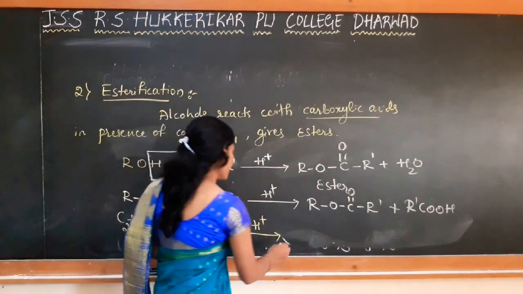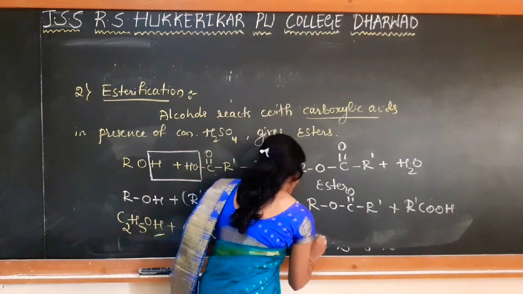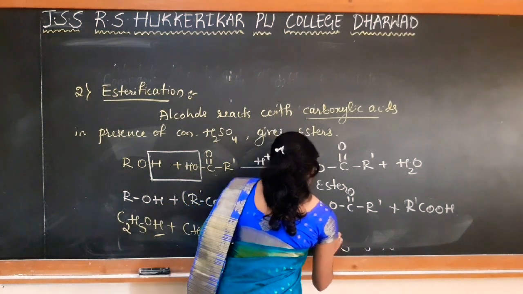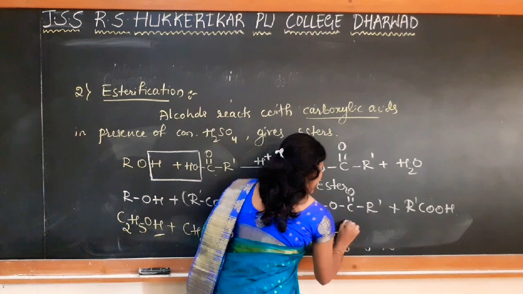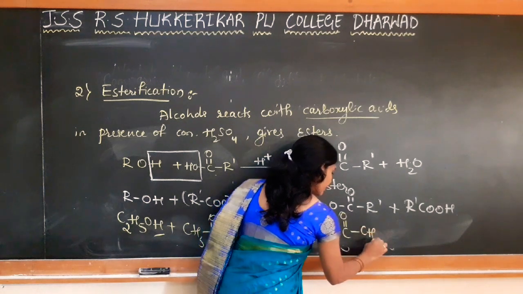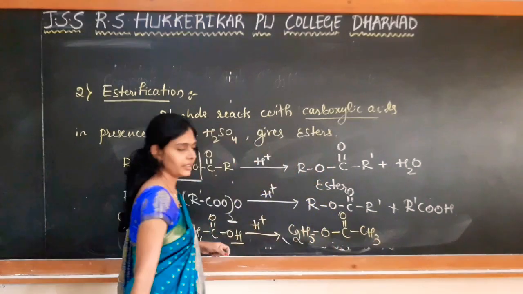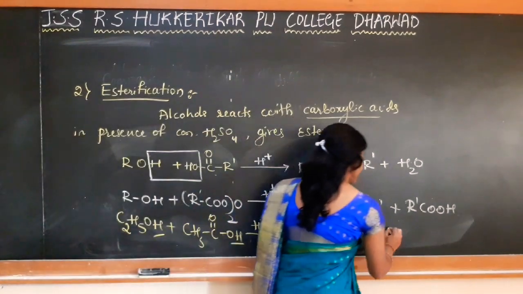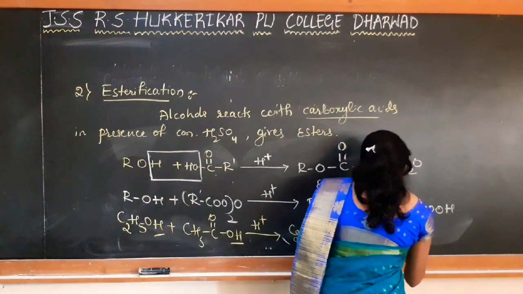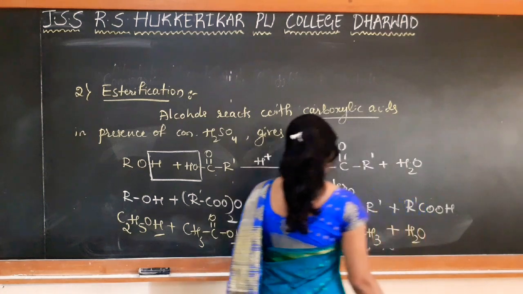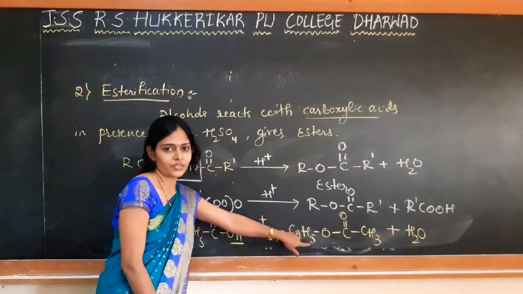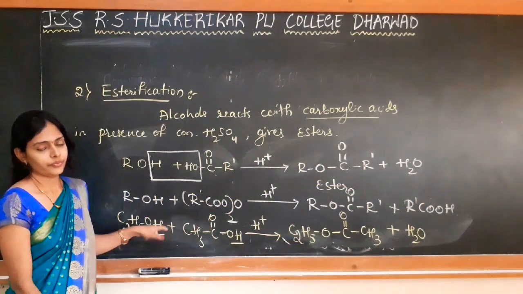So there is a connection between C2H5O and the carbonyl carbon of the carboxylic acid. So we get it like this. This is the ester form, and water is removed as a byproduct. So this is the esterification reaction.